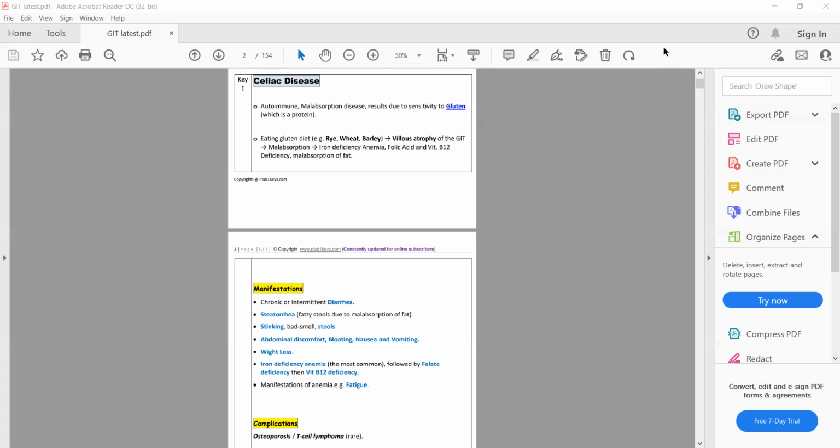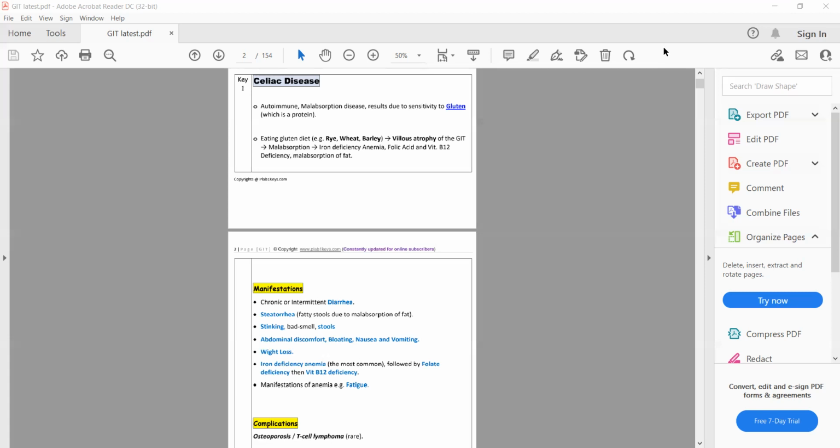Which we call fat in the stools. Undigested fat in the stool will result in stinking and bad smelling stools. Also, there will be abdominal discomfort, bloating, nausea, and vomiting.